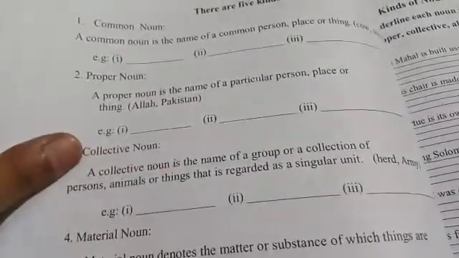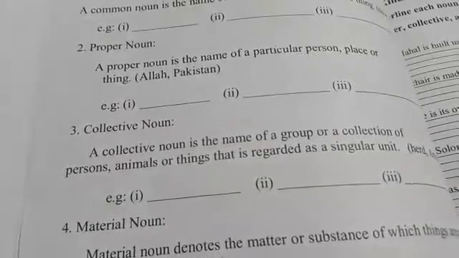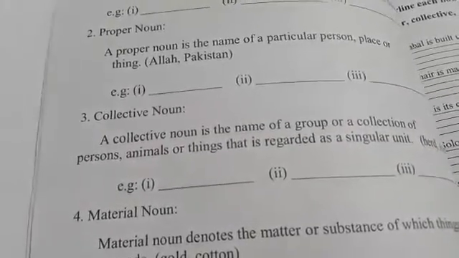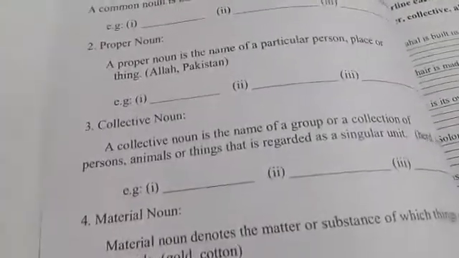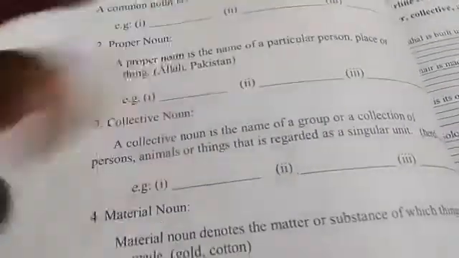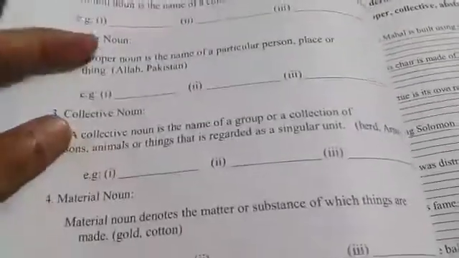Number 2, proper noun. A proper noun is the name of a particular person, particular place or particular thing, like Allah, Pakistan, because it is the name of a specific thing. Allah is only one, alhamdulillah, we believe in, and Pakistan is only one country, and inshallah ta'ala it will be.